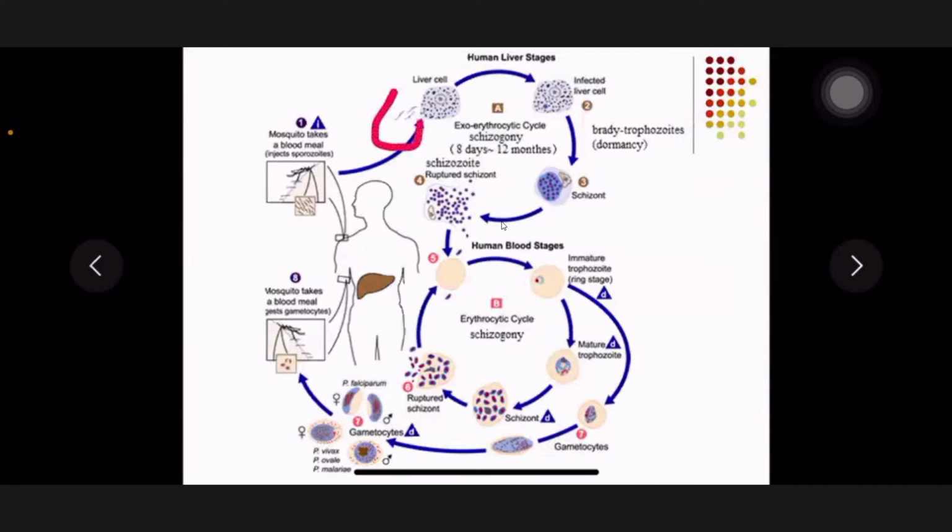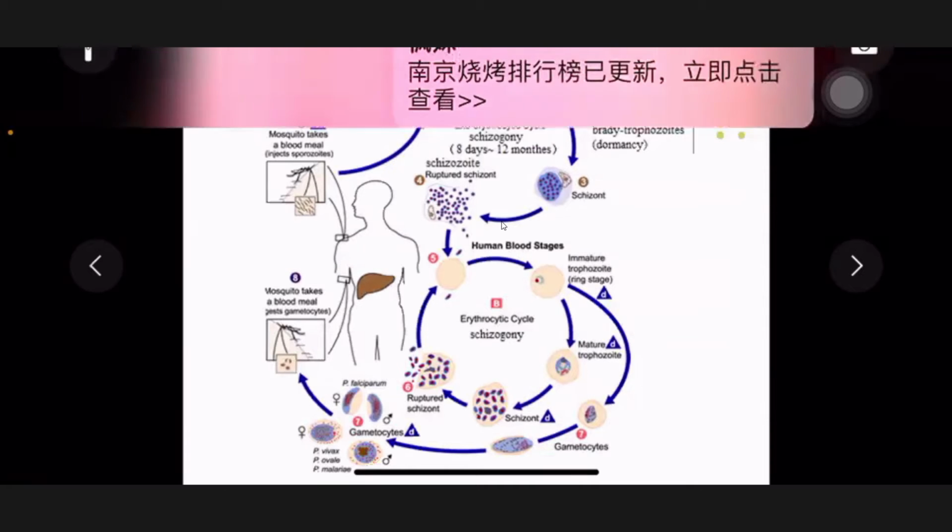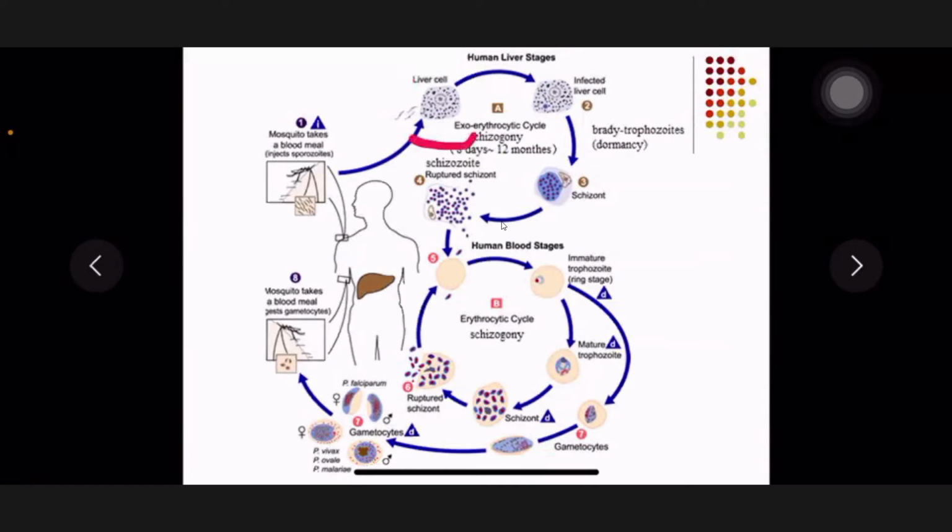This one is a sporozoite. It invades at first what cell? Could you tell me, what cell can the sporozoites invade? Yes, good, liver cell. In the liver cell, at last, the liver cell will be ruptured, so many merozoites are released into the bloodstream. Now they can invade RBCs. At first, look here, they are very small. Do you think they are the ruby ring? So here is a ring form.